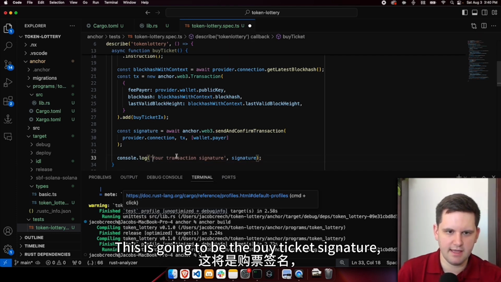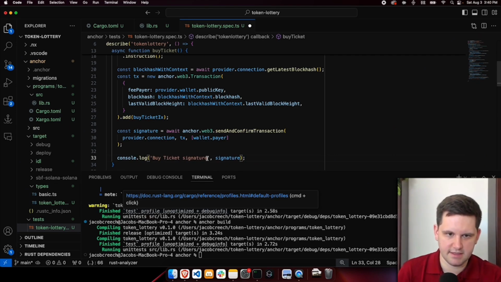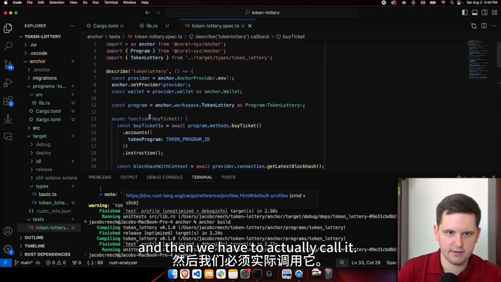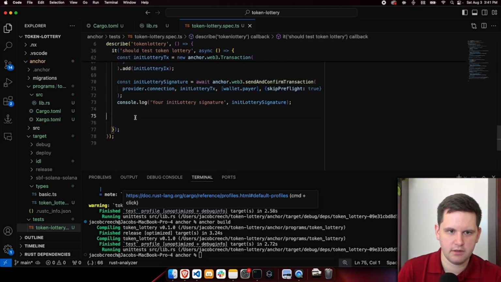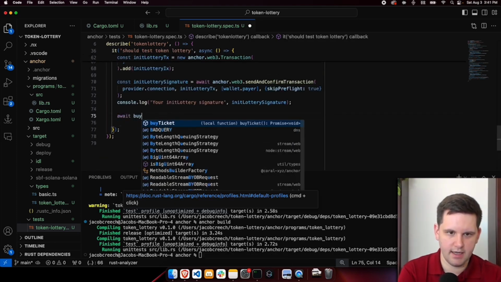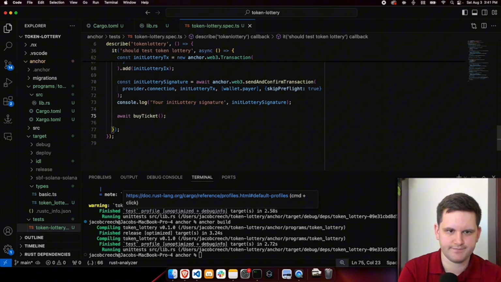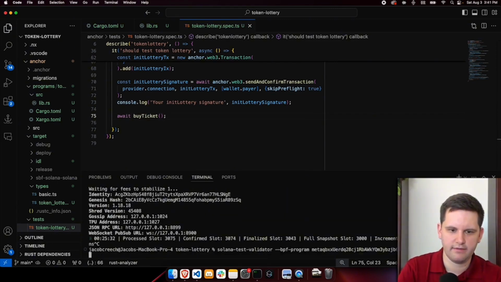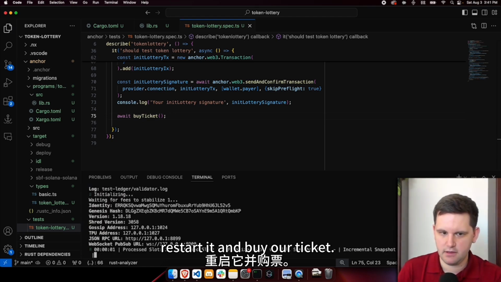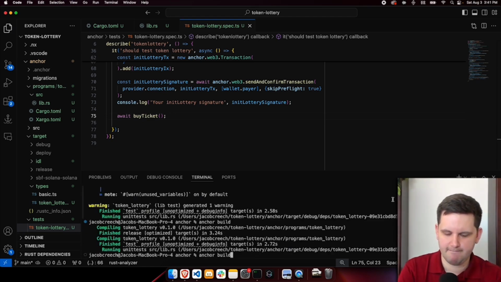This is going to be the buy ticket signature. And then we have to actually call it. So let's go call buy ticket over here. Await buy ticket. All right, so we have our test. Let us kill our validator, restart it, and buy our ticket.